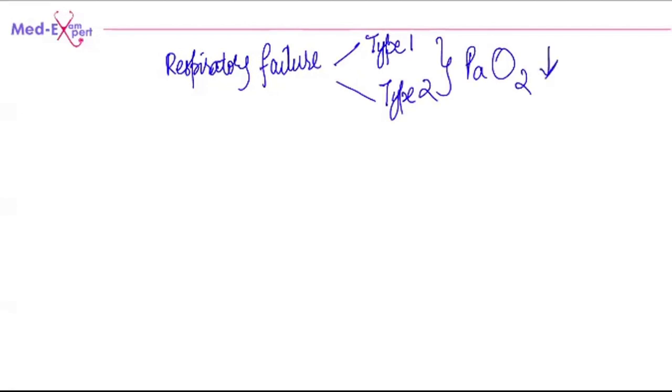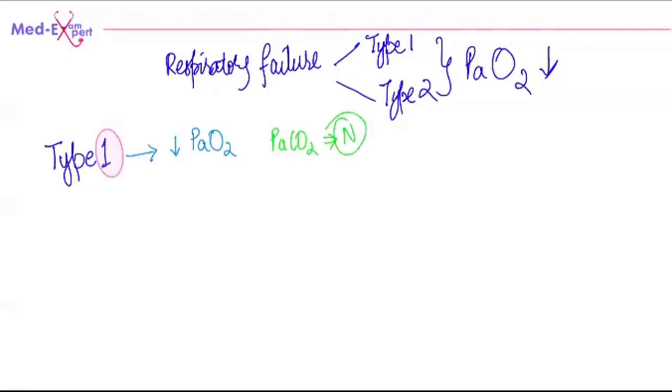Now remember, type 1, that's how I remembered: type 1 has only one low, that is the partial pressure of oxygen. And the partial pressure of carbon dioxide is normal usually, that's what you need for exams, or it can be low.